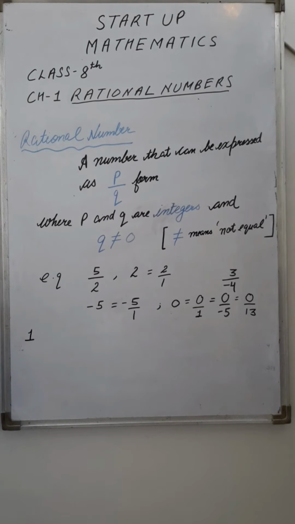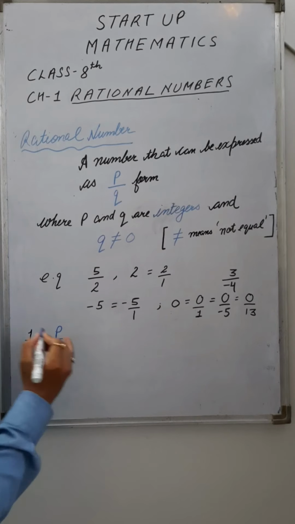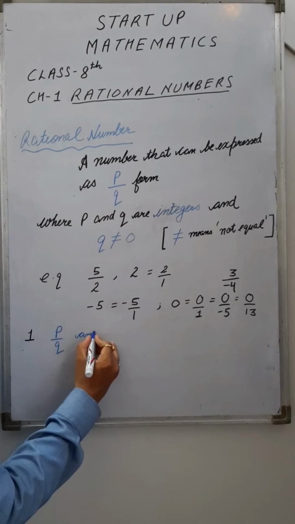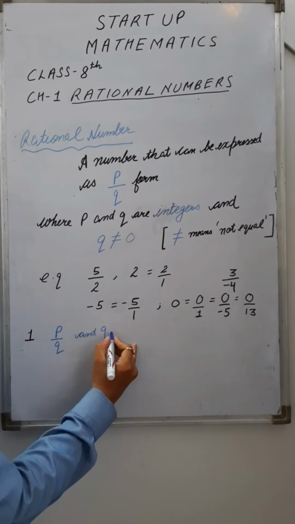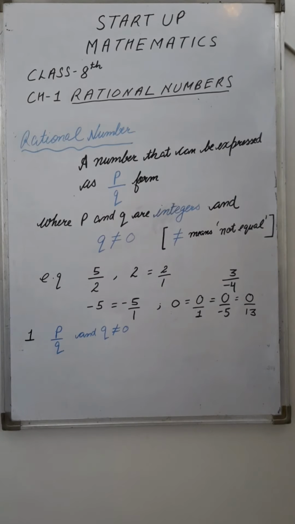Now a few points regarding rational numbers. We summarize it. p by q, this should be your form, and the denominator is not equal to 0, right?